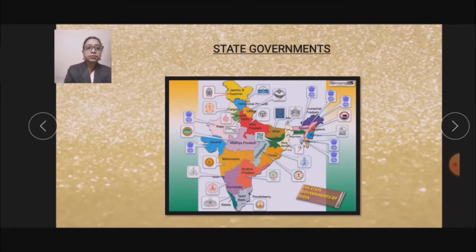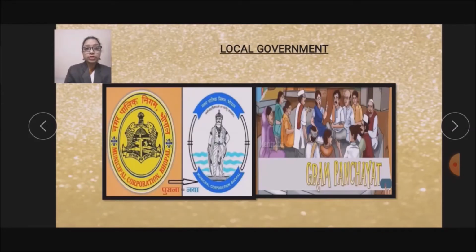Then next, local government for the governance of the immediate community. Urban areas are governed by municipal corporations or municipal councils, and municipal councils are also known as Nagarpalika. Rural areas are governed by Panchayati Raj institutions such as the Zilla Parishad and Gram Panchayat.